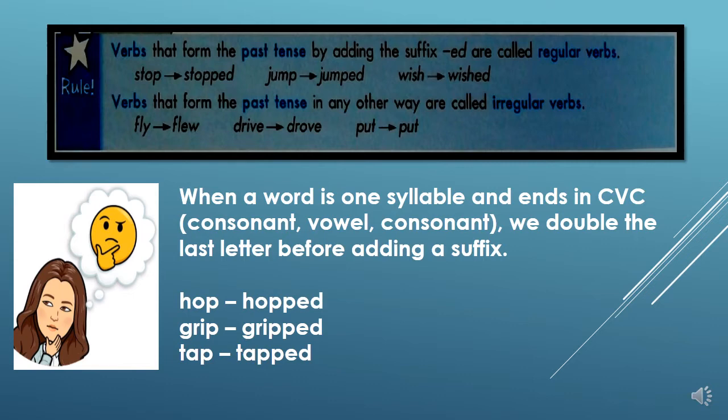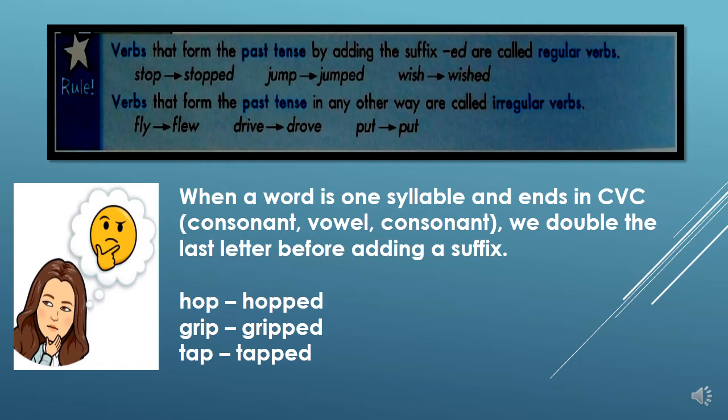Remember, when a word is one syllable and ends in CVC, which means consonant, vowel, consonant, we double the last letter before adding a suffix. Hop becomes hopped, grip becomes gripped, tap becomes tapped.